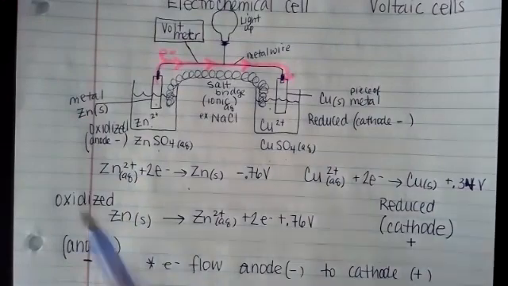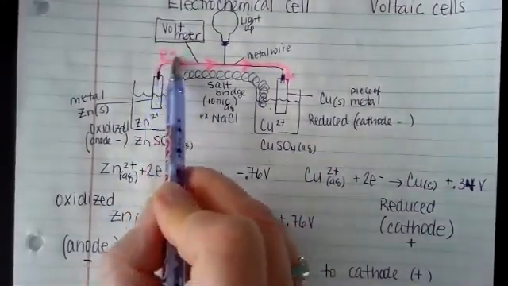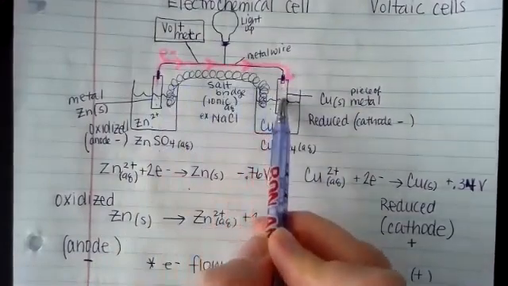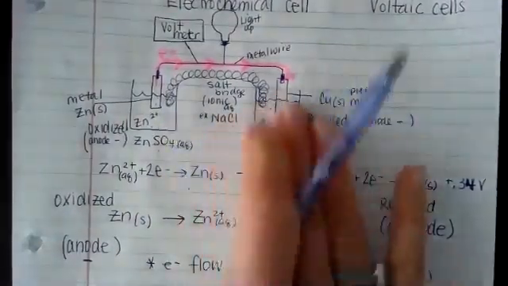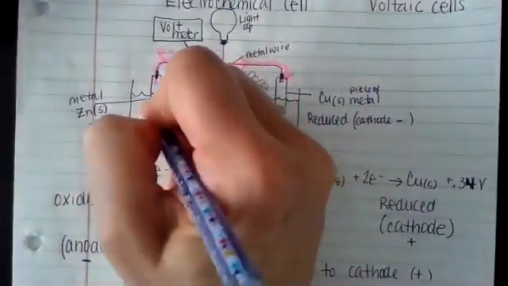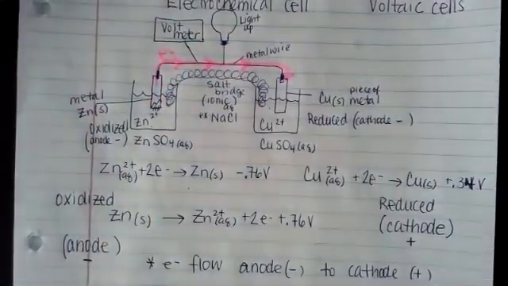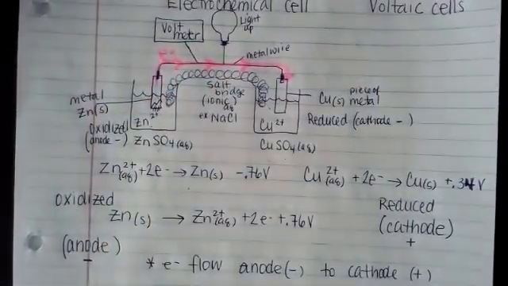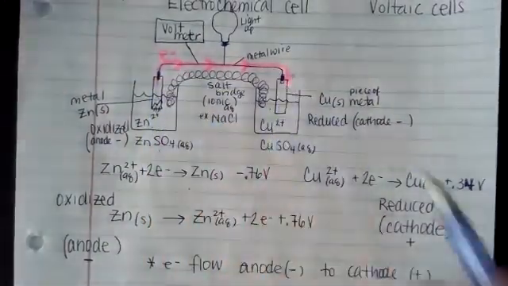As the flow of the electrons happens, these electrons are in this metal. The electrons are flowing from this metal into this metal, and then there is information that's happening in the solution. But what we need to see about this metal is as the electrons are flowing, pieces of this metal are being released. We're losing part of that metal. So they're losing part of the metal, electrons are going into the cathode.